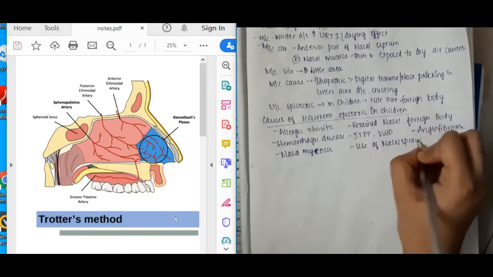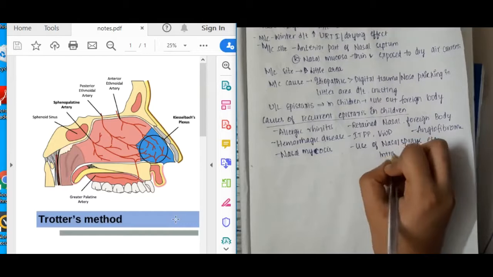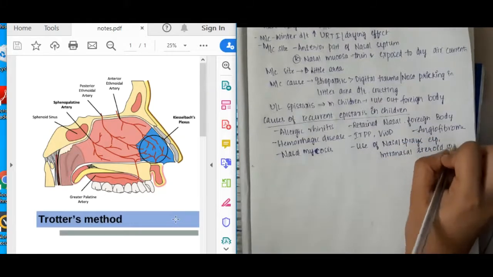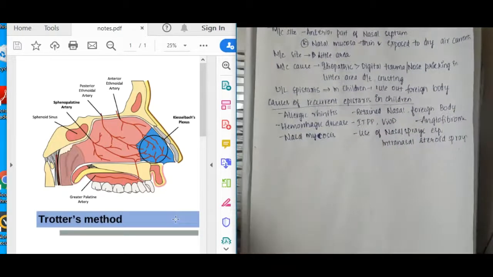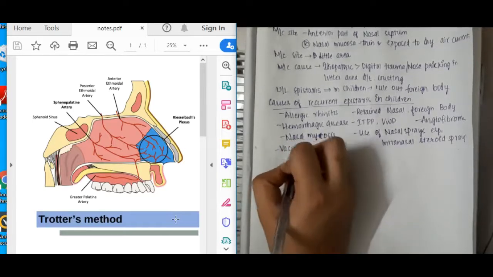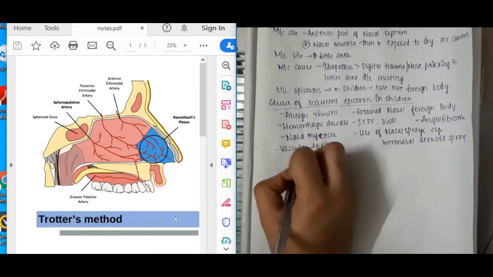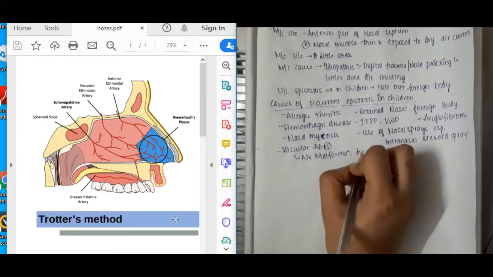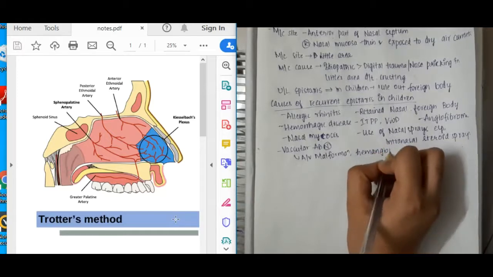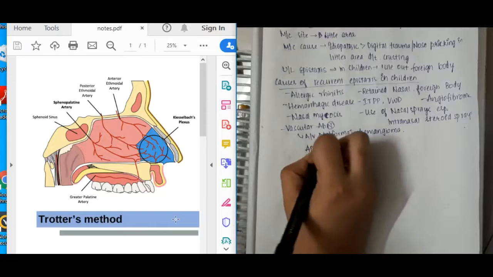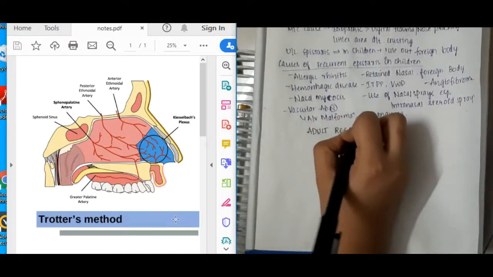Use of nasal sprays, especially intranasal steroid sprays. This can cause rhinitis medicamentosa, leading to crust formation, thus causing recurrent epistaxis. Then it can be due to vascular abnormalities, especially AV malformation, arteriovenous malformation, or hemangioma. In all these, because of vascular fragility, there is increased chance of recurrent epistaxis.